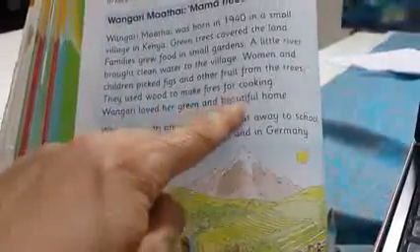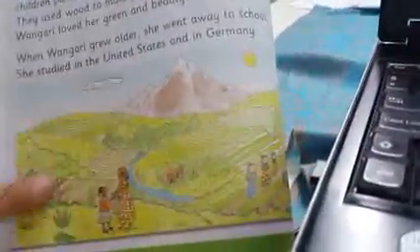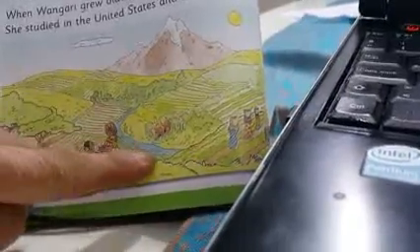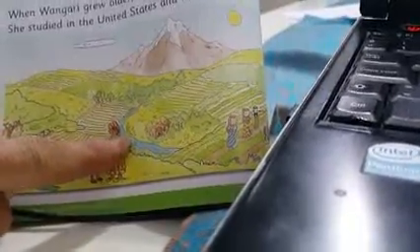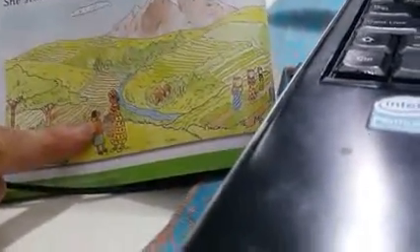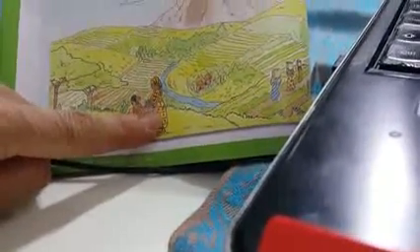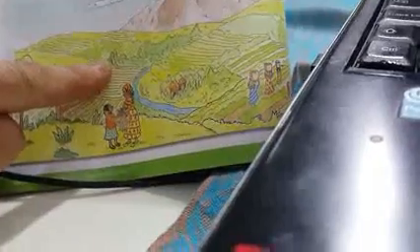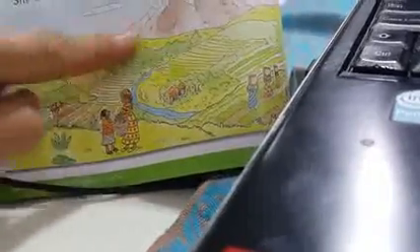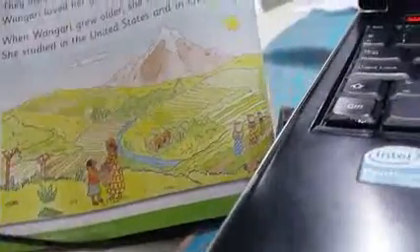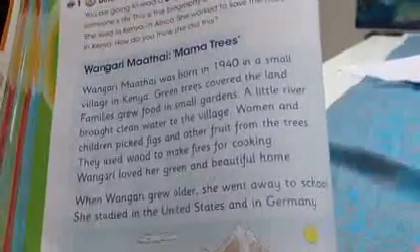Wangari loved her green and beautiful home. So this is the picture of her home. Okay, this is the river. They bring water. This is maybe Wangari's childhood. This is maybe her mom. Okay, they carried food here. This is the land. There are lots of green trees in her home. So this is Wangari's Kenya.